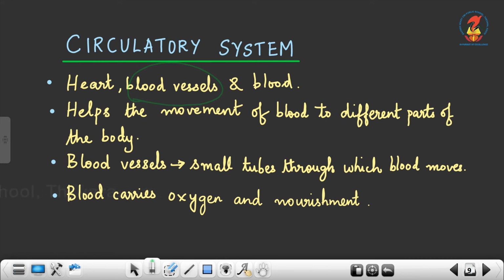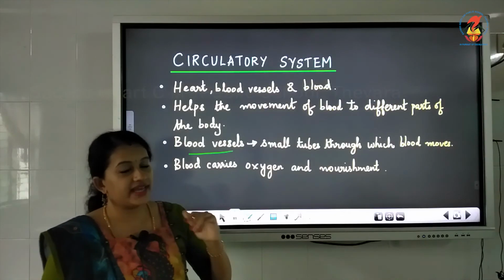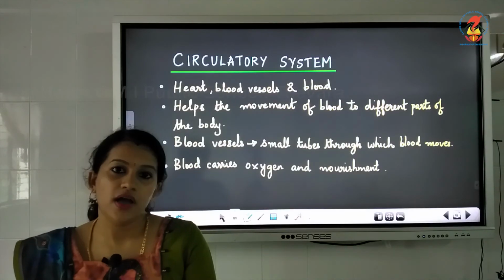Blood vessels are the small, tiny tubes through which the blood travels, moves or flows. Those tubes are known as blood vessels. Then blood will carry oxygen and nourishment to different parts and different cells of our body.